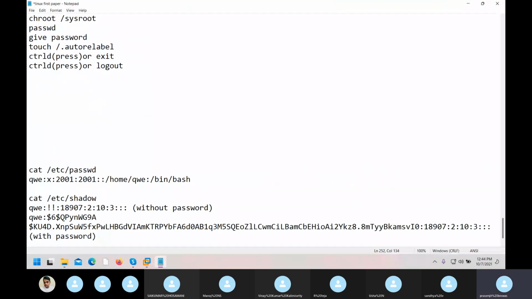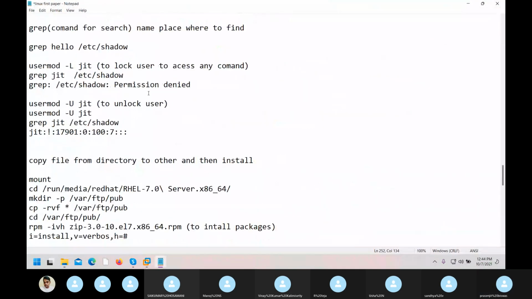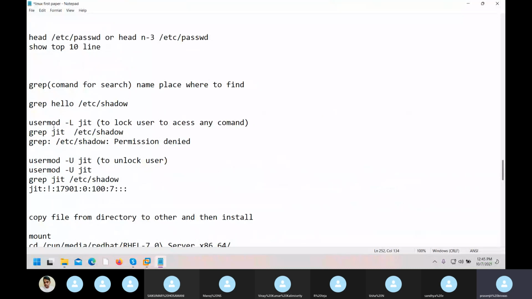Okay. Now I'm going to lock my user and I want to see the difference. Where can I see the difference? How can I understand whether the user is locked or not? The commands are all given, you just have to check. See, I have given, I think, usermod lock, where is it? This one. usermod, but capital L. Don't use small l, if you use small l it will become list. I'm saying again and again, it is case sensitive.